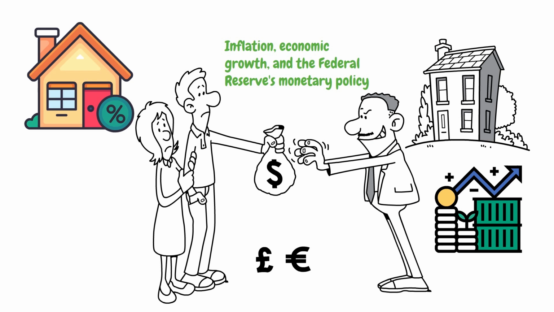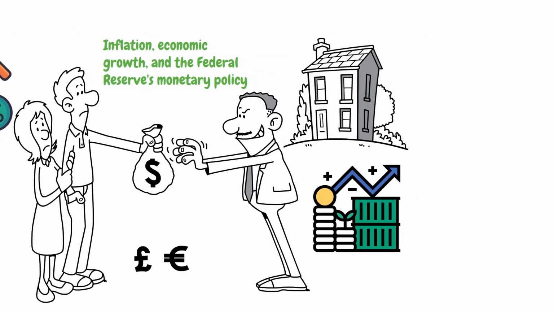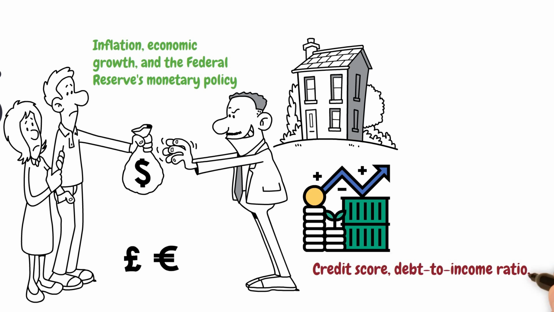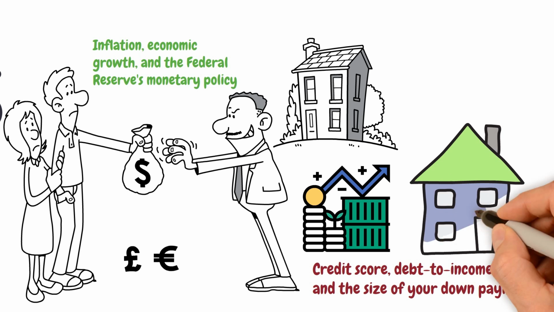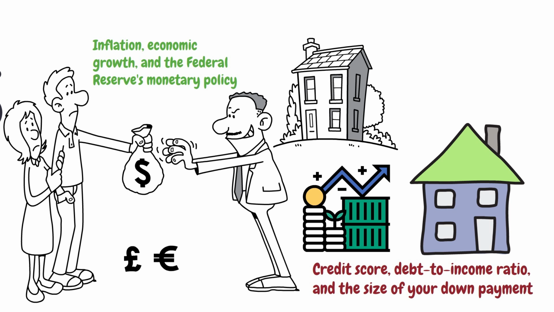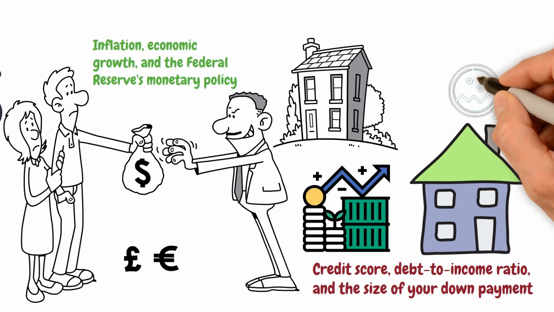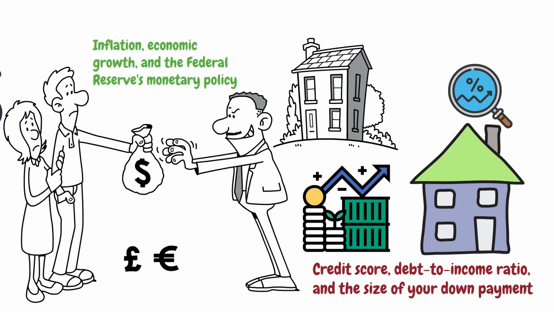They're also impacted by your own personal finances such as your credit score, debt-to-income ratio, and the size of your down payment. The cost of a mortgage will depend on the type of loan, the term, such as 30 years, and the interest rate that the lender charges. Mortgage rates can vary widely depending on the type of product and the qualifications of the applicant.